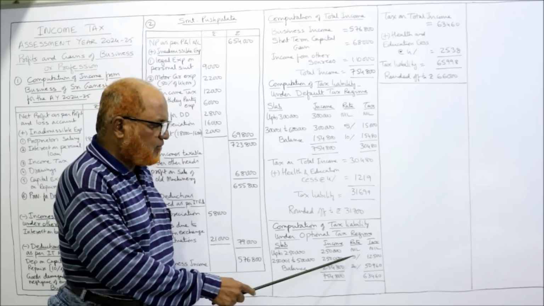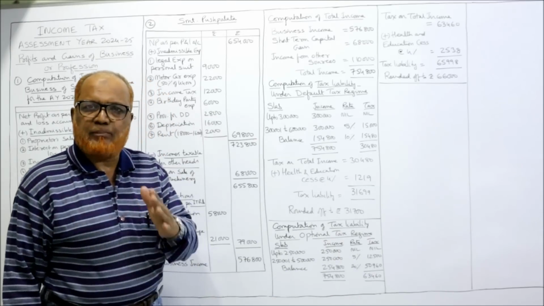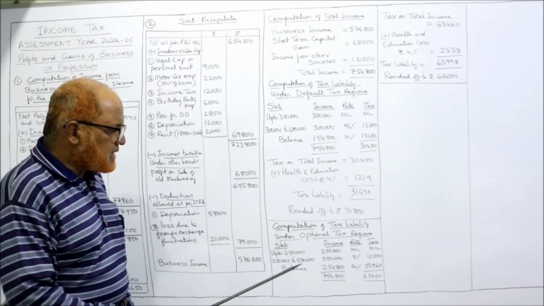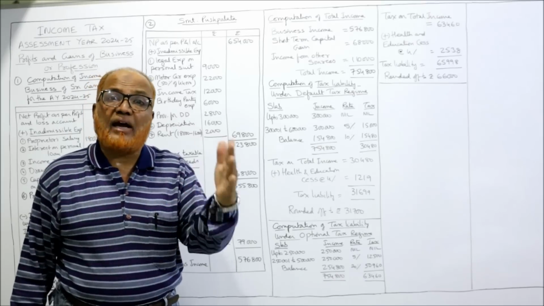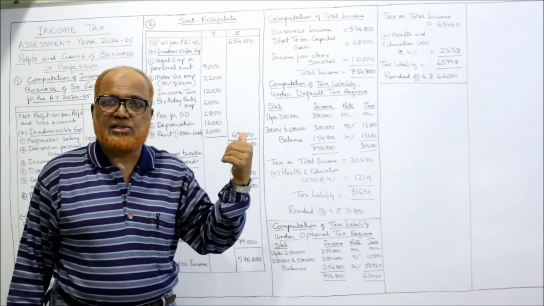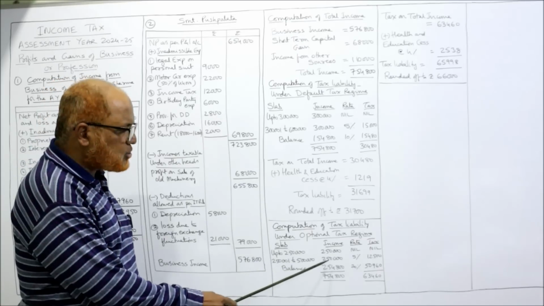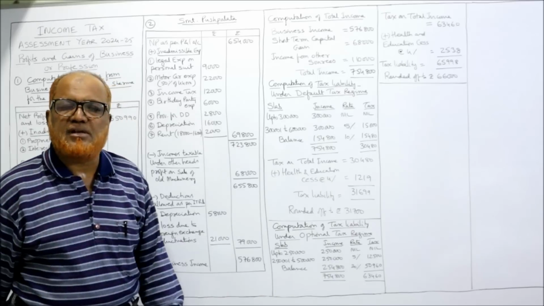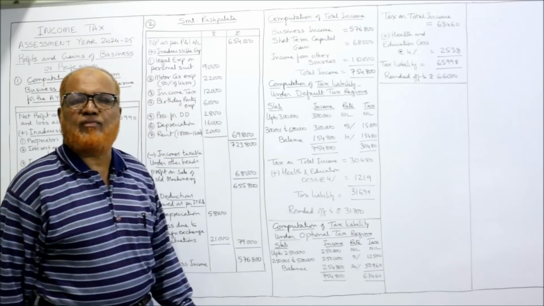Up to 2,50,000 nil. First slab, 2,50,000, no tax. Second slab, from 2,50,001 to 5 lakh, according to the old scheme. Income is 2,50,000. 5% is the rate of tax. So 2,50,000 into 5%, 12,500.